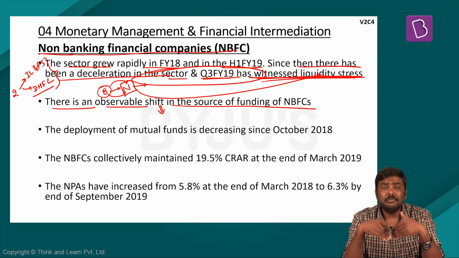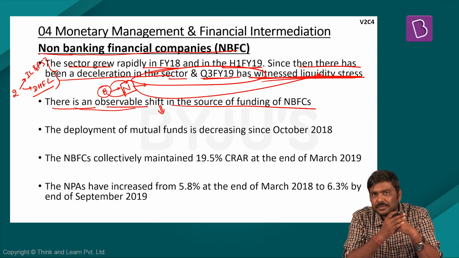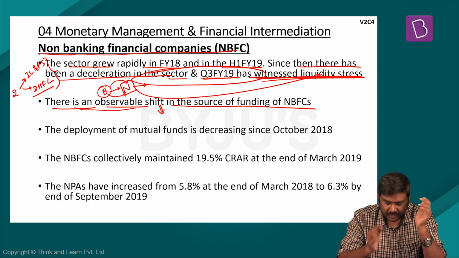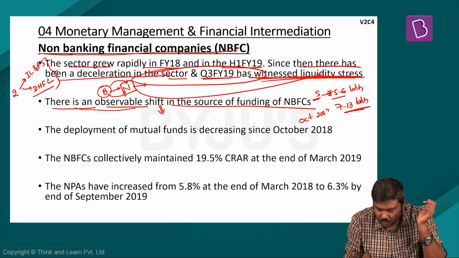Many credible and bigger NBFCs are even today able to get access to credit, and this has been noted by the Economic Survey. The survey says that access to banking credit for the NBFCs has increased from 5.6 lakh crore rupees to 7.13 lakh crore rupees between October 2018 and October 2019.